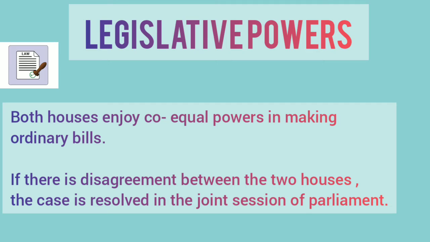The Rajya Sabha and Lok Sabha enjoy co-equal powers in making ordinary bills. Beta, an ordinary bill can be introduced in either house and has to be passed in both the houses before it becomes an act. If there is a disagreement between the two houses, the case is resolved in the joint session of Parliament. In such cases, the decision goes in favor of the Lok Sabha due to its more strength.